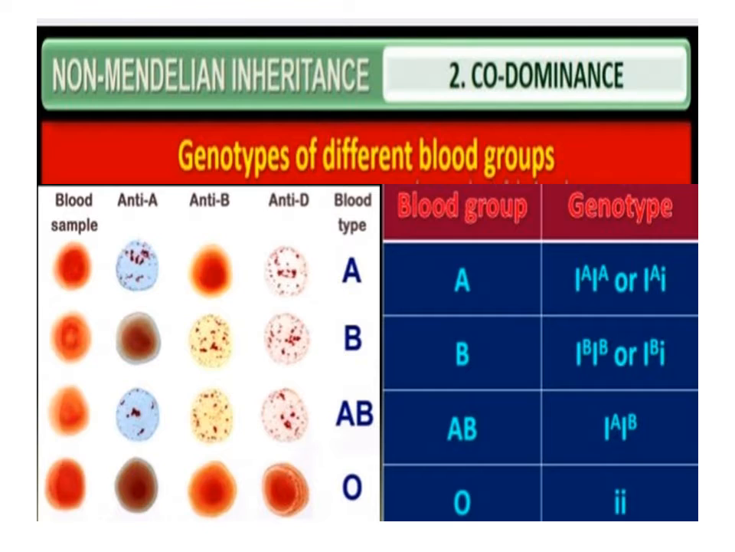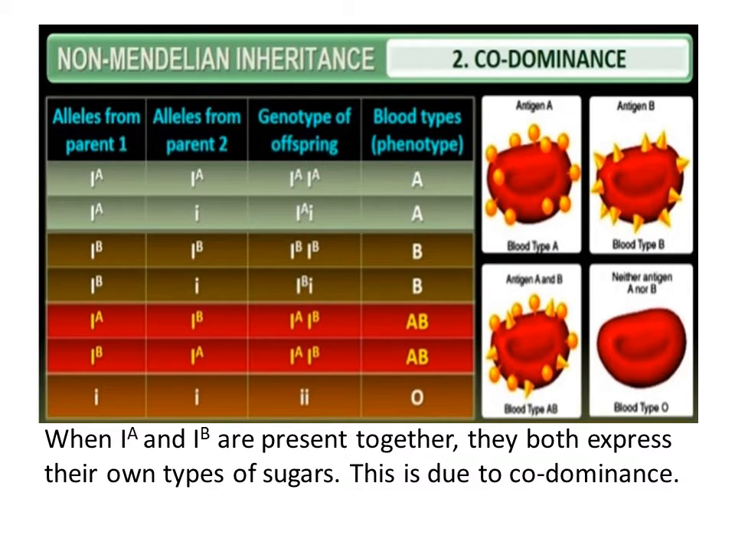Here is the genotype of different blood groups. Blood groups A, B, AB and O, and their genotypes are given in the table. The table shows the genetic basis of blood groups in the human population. When IA and IB are present together, they both express and produce their own types of products, sugar polymers on the surface of the membrane. It is because of codominance.